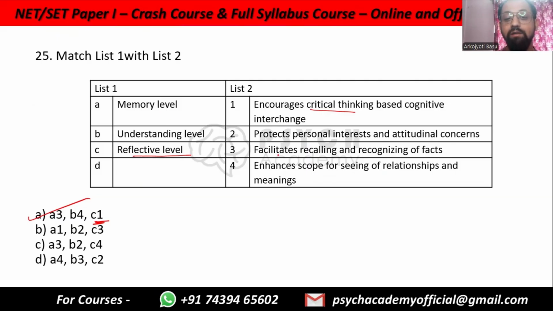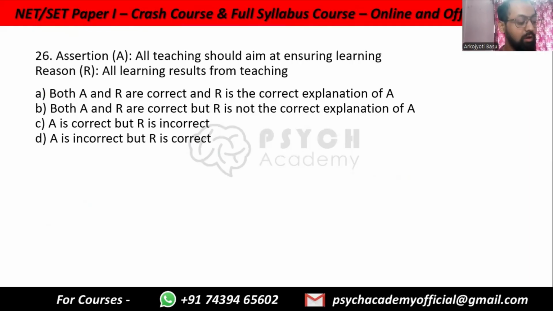Memory level, facilitates recalling and recognizing of facts. Facts is memory level. So this is done. Understanding level, enhancing seeing of relationships. So I hope you are starting to get that certain terms are associated with certain levels. Relationships, meanings are associated with understanding level. Facts are associated with memory level. Critical thinking, metacognition are associated with reflective level. These words will help you remember which answer is which.